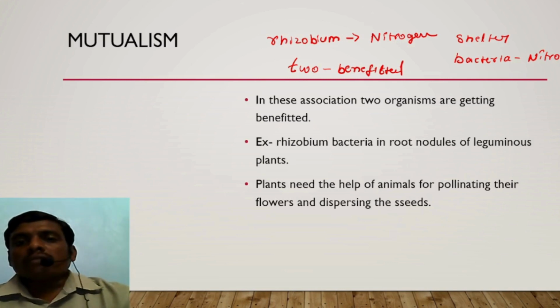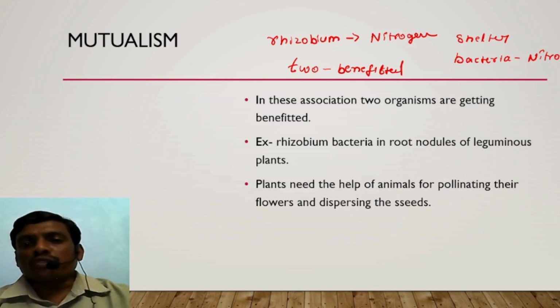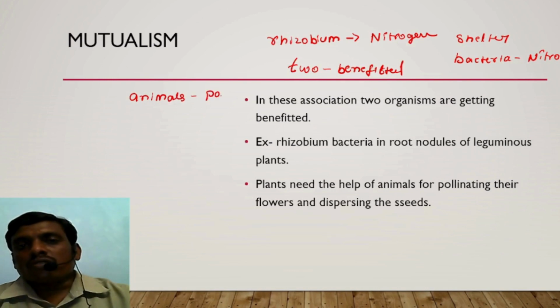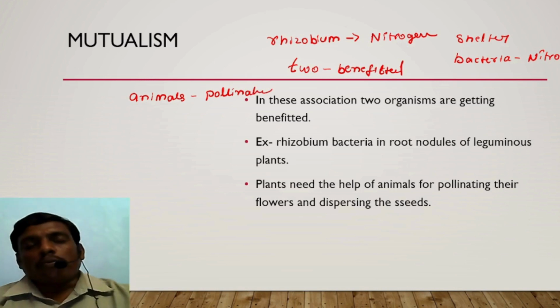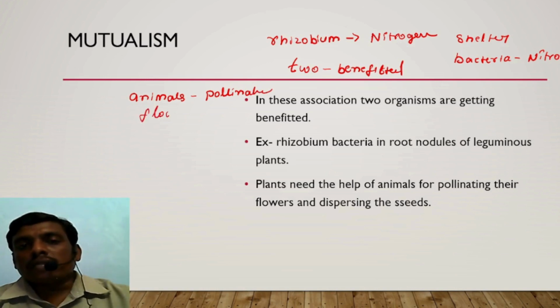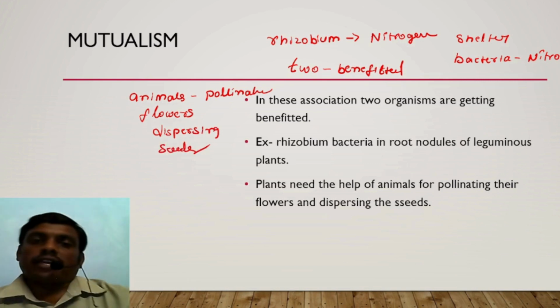Plants also need certain kinds of mutual friends. Plants need the help of animals for the process of pollination. For pollinating their flowers, and for dispersing the seeds, pollinators are required.